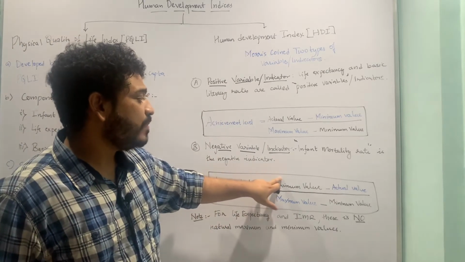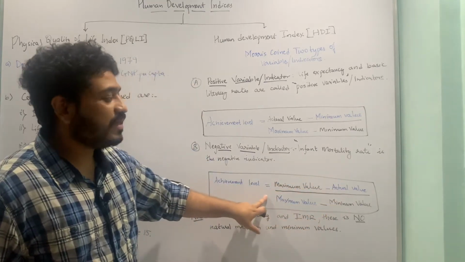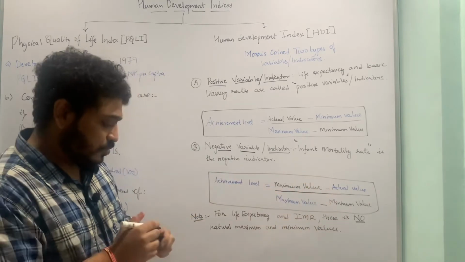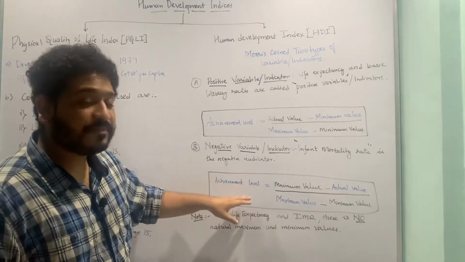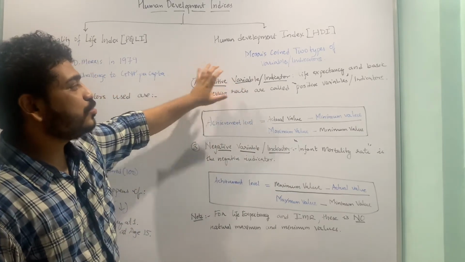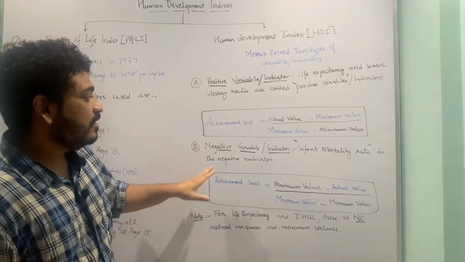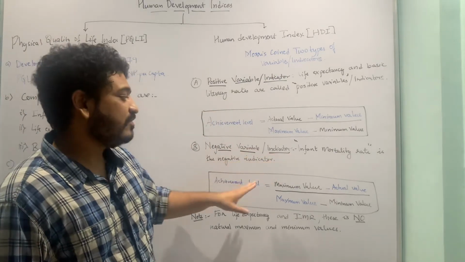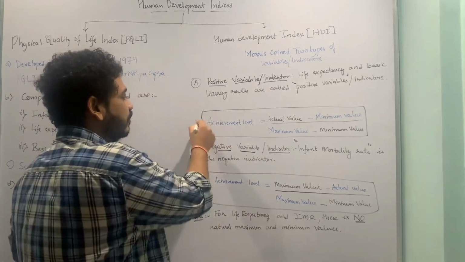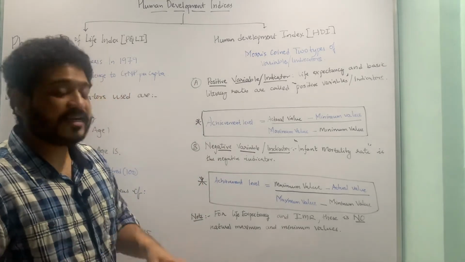Here I am talking about the maximum value minus the actual value, divided by the maximum value minus the minimum value. So here the ratio is talking about something else. That is why he said that life expectancy and basic literacy are positive variables and the infant mortality rate is a negative variable. Again, please see the formulas to calculate the achievement level for positive and negative indicators.